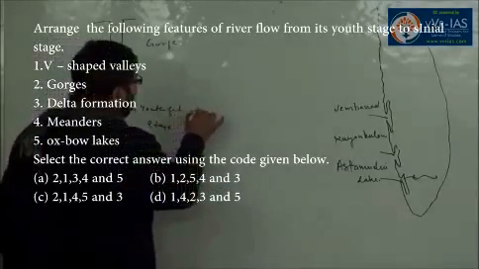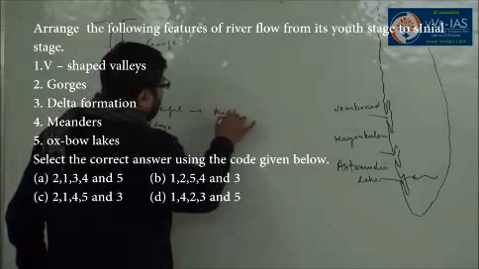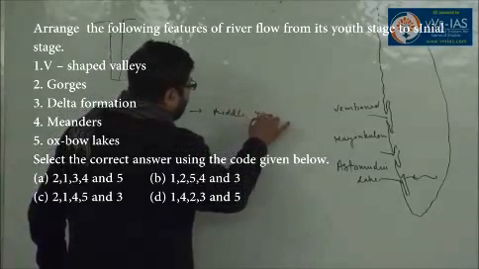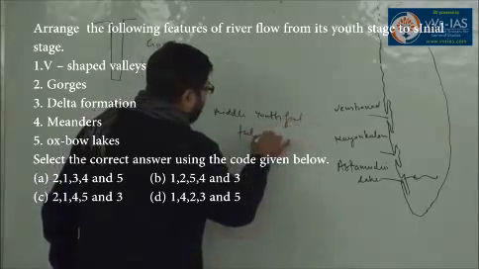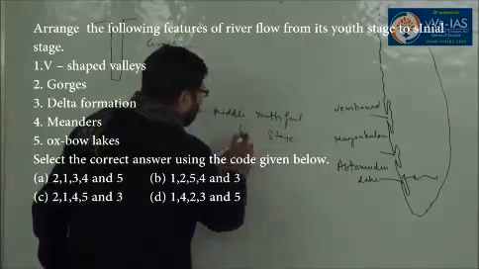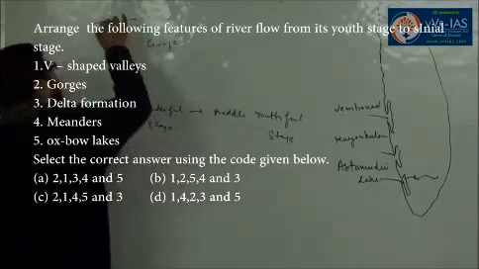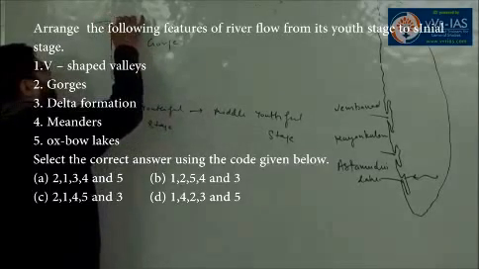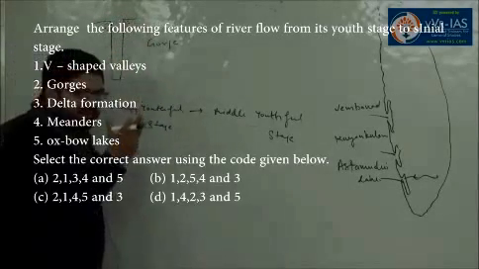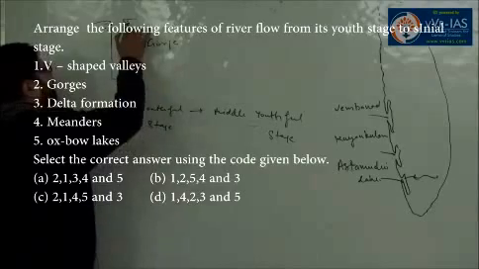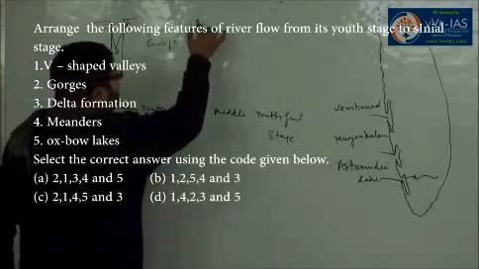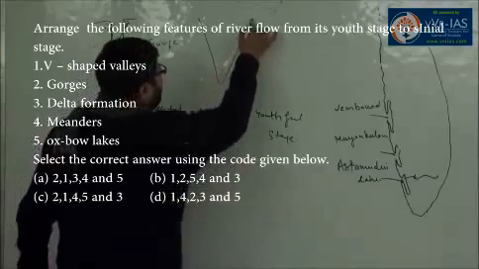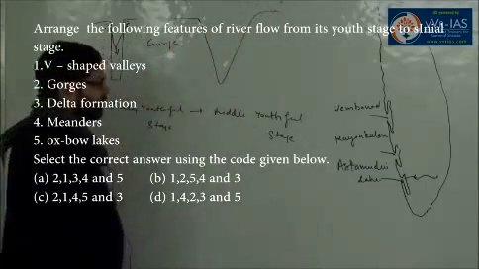Now when the river reaches middle youthful stage, because of weathering of the rocks on either bank, and because of slippage, these rocks slip into the valley. As a result, the cross-section profile of the valley becomes V-shaped.